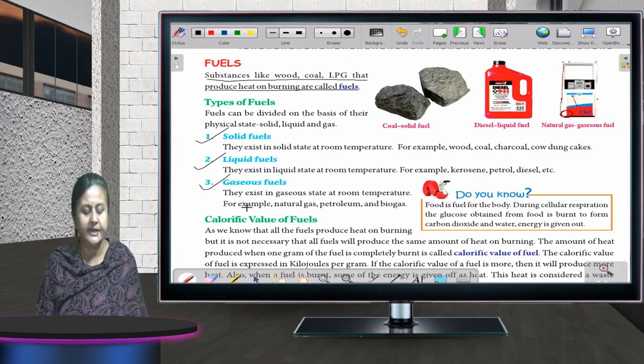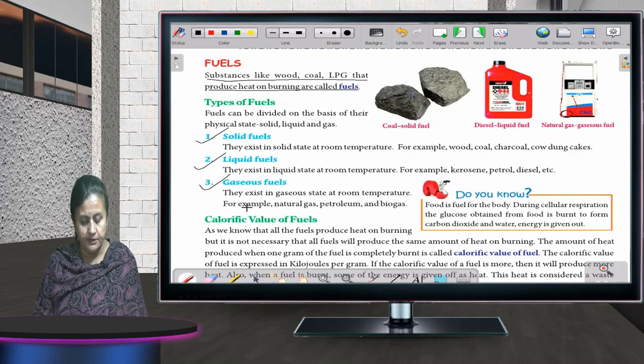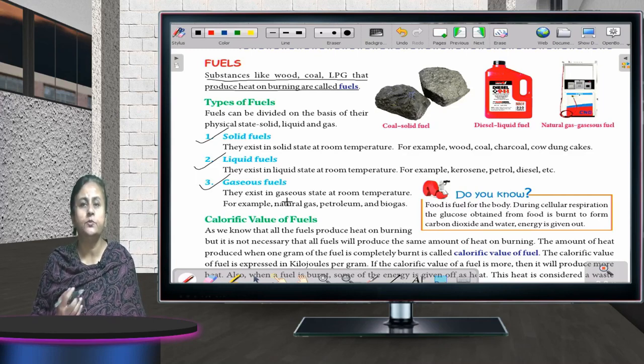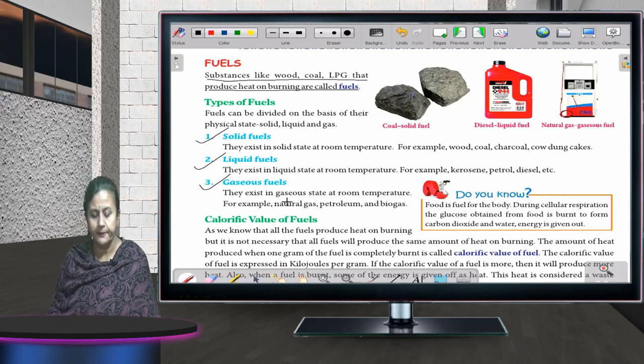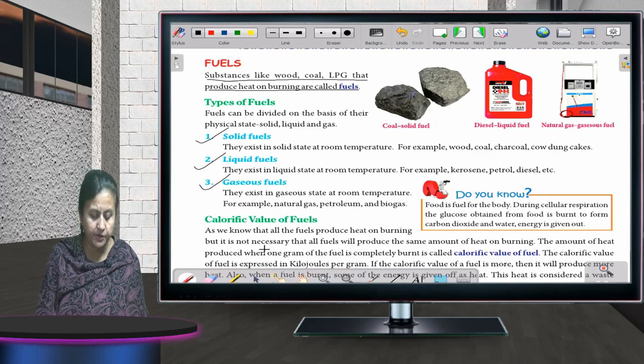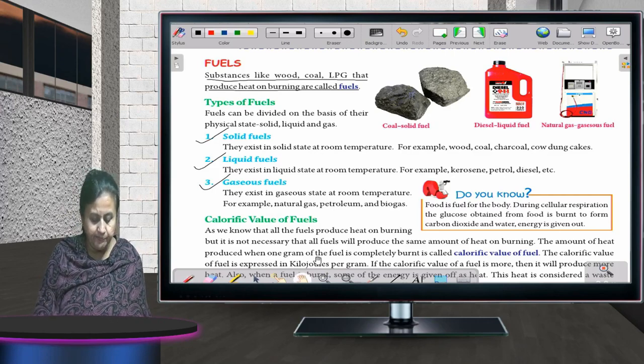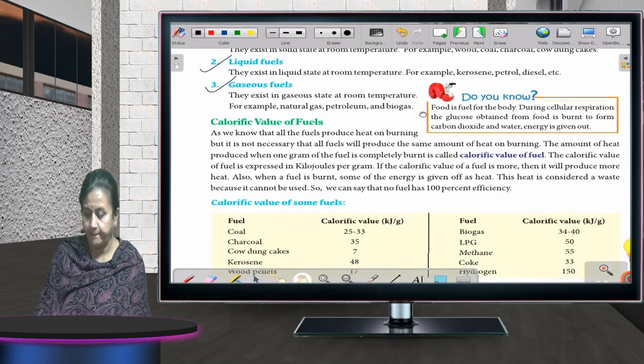And gaseous fuel is always gaseous at room temperature like LPG, CNG. Gaseous fuel, biogas, that is very common these days. Now, what is calorific value of fuel? That is very important, children. Please go through it very nicely.